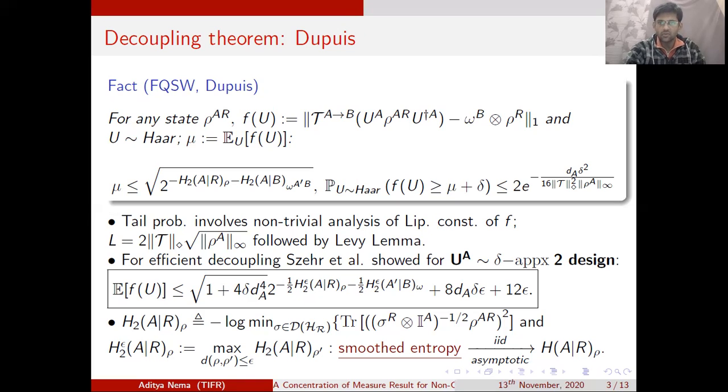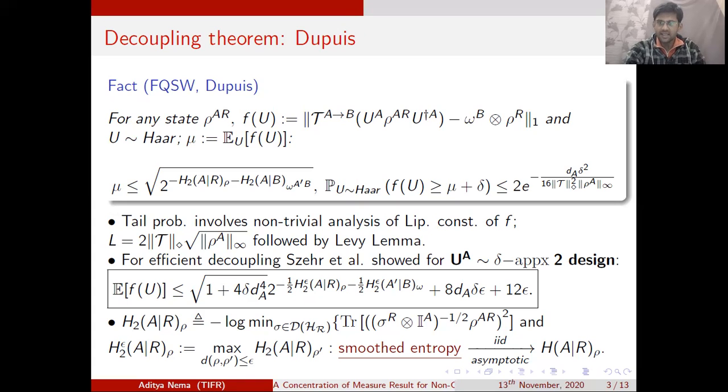Okay, but this is not what we do. This is the slide about Dupuis. He has managed to show that when the unitary comes from Haar measure, then indeed the function f is concentrated exponentially about its mean mu. And this was done via the so-called Levy lemma.